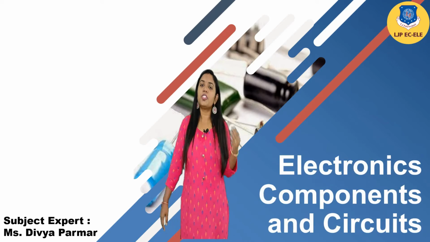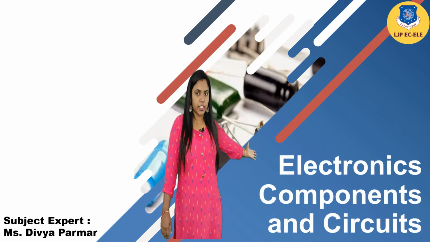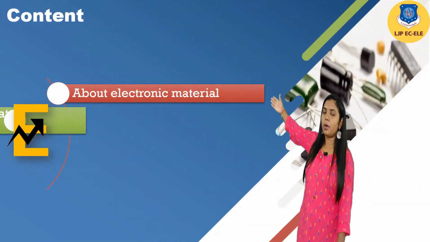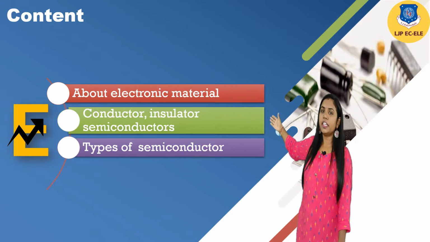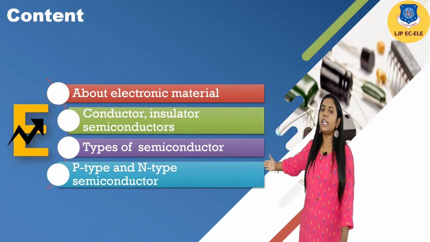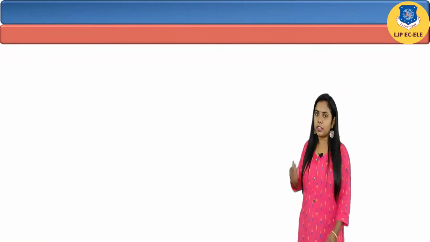Hello student, welcome to the session of electronic component and circuit in which we will learn the electronic material. Let's start with the contents. First about electronic material, second conductor, insulator and semiconductor, types of semiconductor, p-type semiconductor and n-type semiconductor.